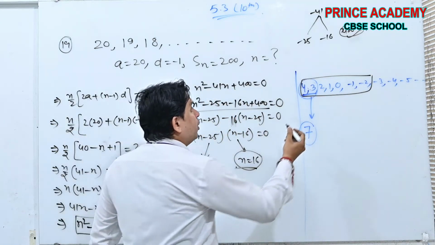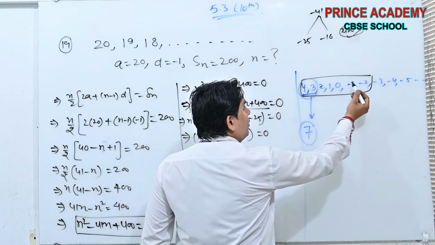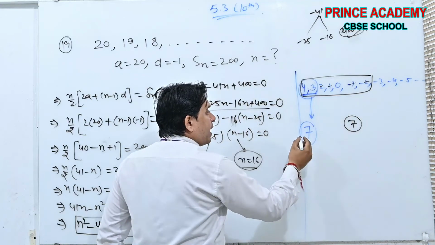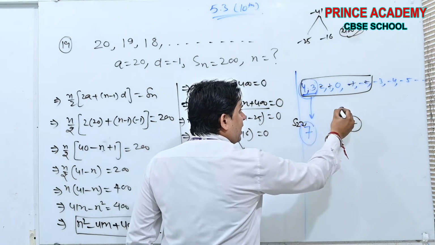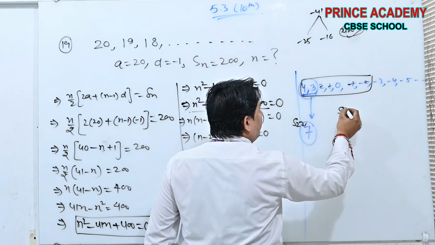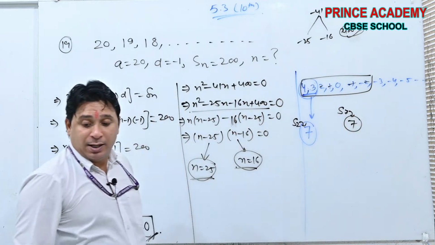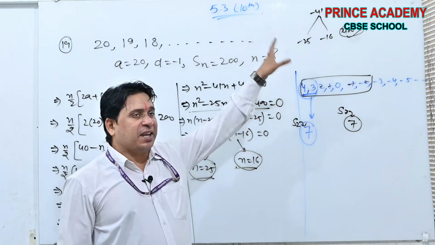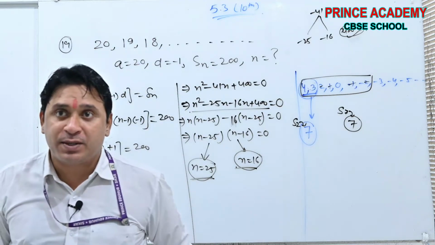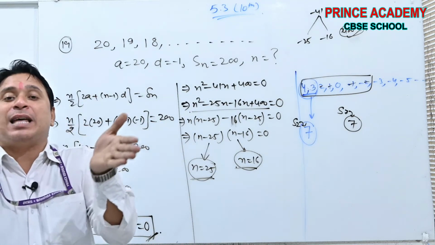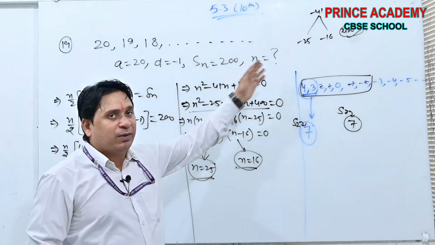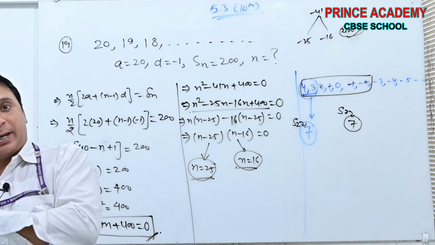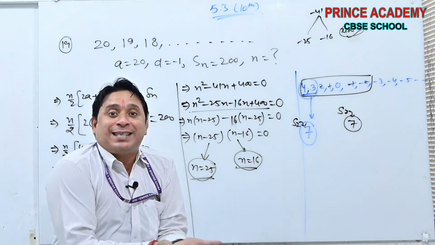Now see beta, 4 plus 3 is 7; 2 will cancel with minus 2, 1 will cancel with minus 1. Here the sum is 7. Here the sum of 2 terms is 7. Here the sum of 7 terms is also 7. Yes or no beta? If we keep writing this decreasing AP up to 25 terms, we will get negative terms and those negative terms will cancel the sum of the positive terms. That's why the sum remains the same.